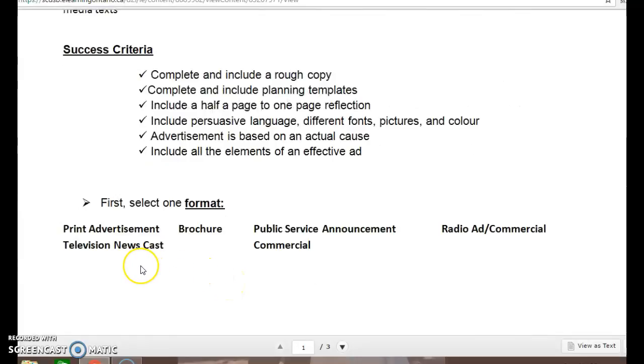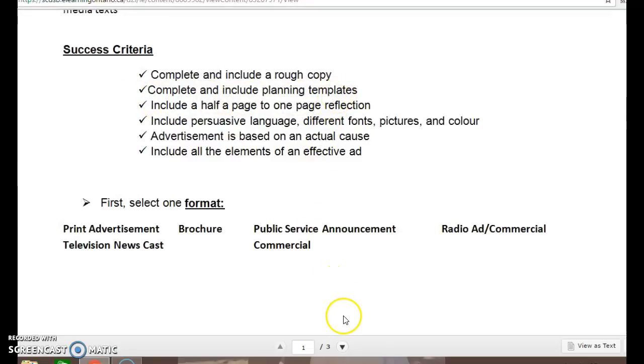Success criteria. It's always best to visit the success criteria before you've finished your media work to know what is expected of you. Complete and include a rough copy. So you need to start with a rough copy, and it needs to be included because you are being assessed on it. Complete and include planning templates.